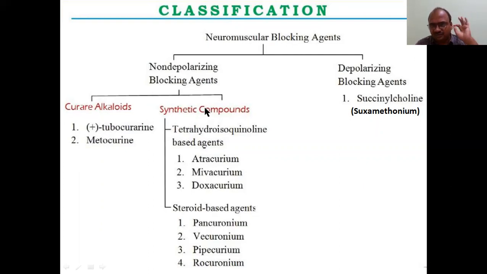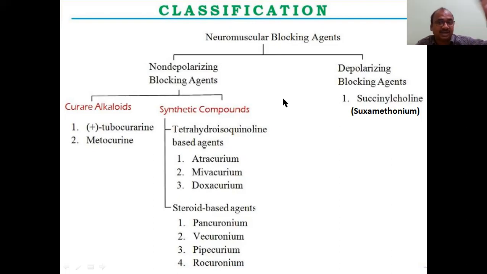Here synthetic is also very important. In the exam they will ask you, find out from the following the synthetic non-depolarizing blocking agent. So they'll give one of this, two of this, and succinylcholine. You have to choose that synthetic compound, since they have mentioned clearly synthetic, non-depolarizing. So these are the synthetic non-depolarizing agents. Sometimes they will call it a competitive synthetic compound used for neuromuscular blockade, like that they will give. So this classification is very important.